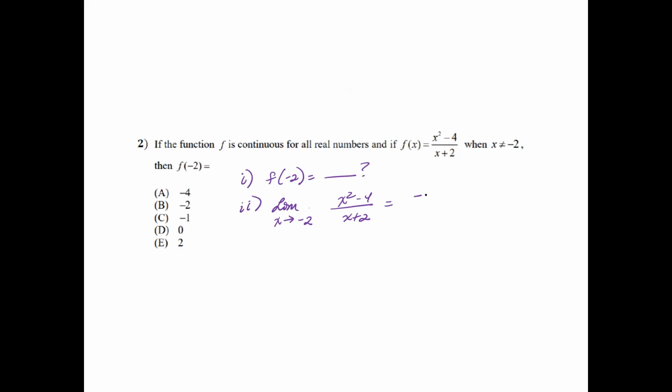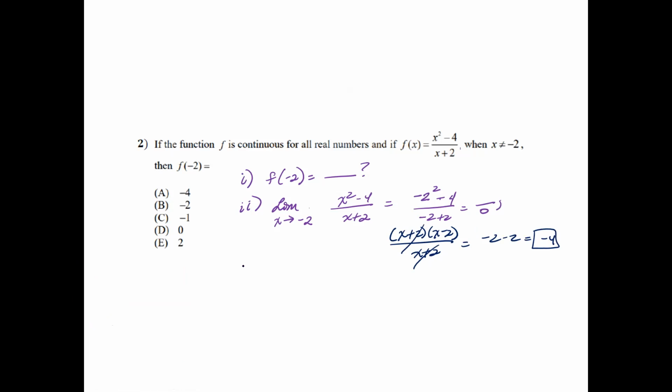If I plug in -2, I know I'm going to get a 0 in the denominator, which does not exist. However, if I go ahead and use algebra to factor this, x plus 2 times x minus 2 over x plus 2, the x plus 2 cancels, and then I have x minus 2 on top, so -2 minus 2 is -4.